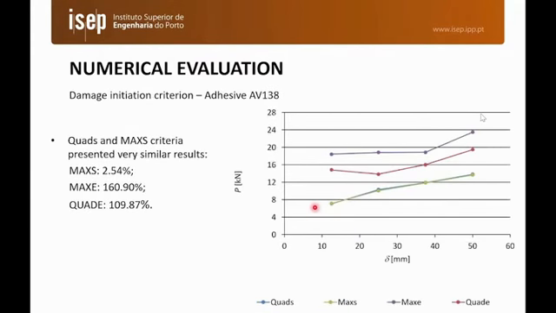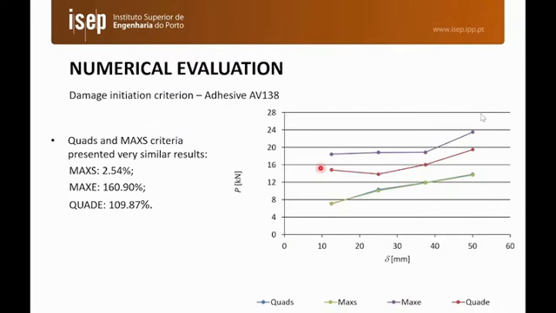We also tested different damage initiation criteria: the quadratic stress criterion, maximum stress criterion, maximum strain criterion, and quadratic strain criterion. We can see that the reference results for the quadratic stress criterion are almost overlapped with the maximum stress criterion, while the criteria based on strains highly overshoot the experimental values.